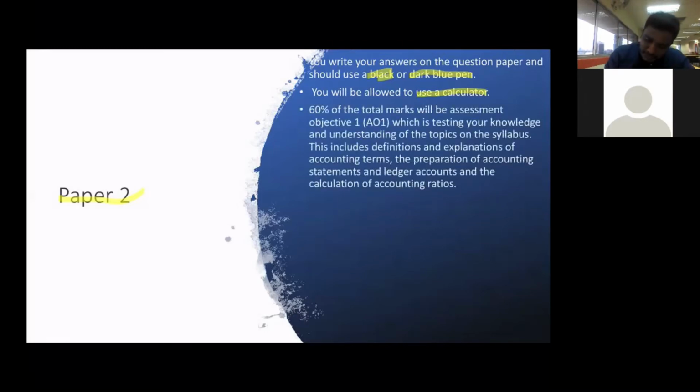Okay, 60% of Paper 2 will test on the knowledge and understanding, direct questions, 60% from the direct. For example, it includes the definition, they ask you to define something, explain something, explain the accounting terms, or prepare accounting statements. We have a statement of financial position, income statement, statement of affairs, statement of changes in equity, all these, they ask you to prepare the statements. And also they ask you to do ledger or calculate the accounting ratio. All these are considered direct. It is under knowledge and understanding. 60% of the paper will be tested on this.